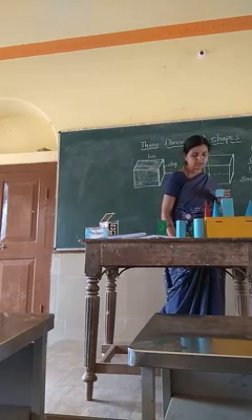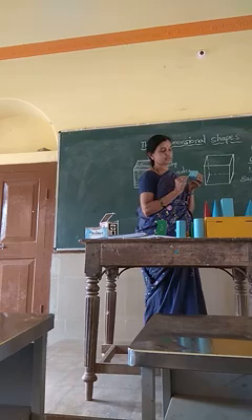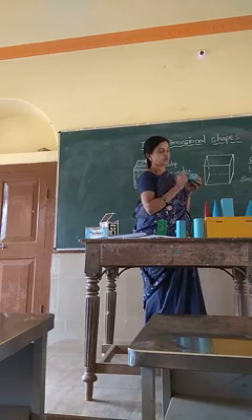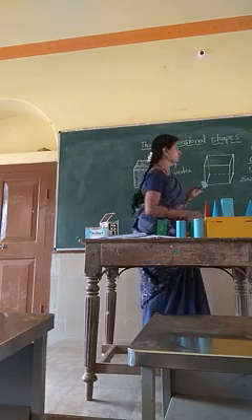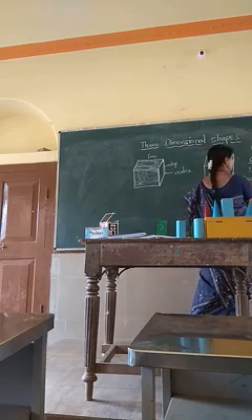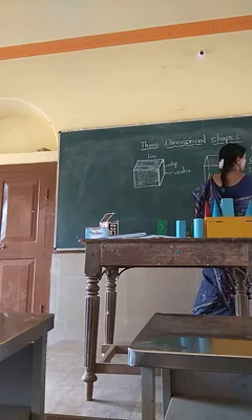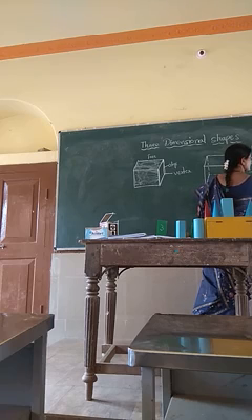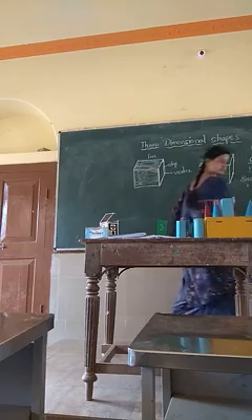And each face has how many vertices? 1, 2, 3, 4. Only 4. Each face has 4 vertices.